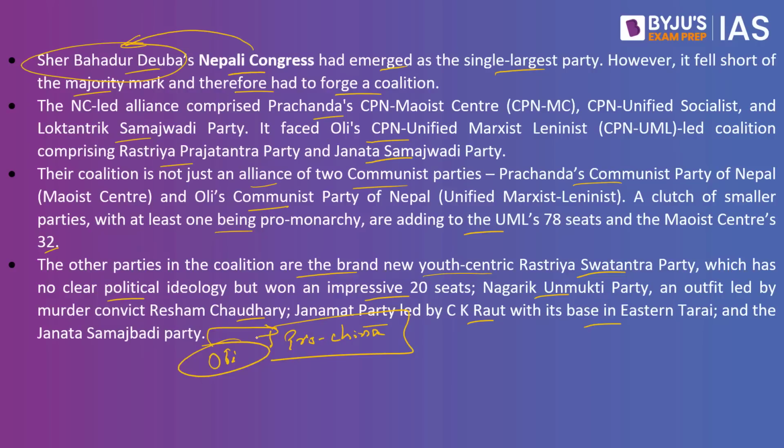Among the immediate concerns for Delhi happens to be the West Sethi hydropower project, which the Deuba government had awarded to India. So this Sethi hydropower project was awarded to India. During that period, Oli had opposed the decision as well. Now that they have formed the government, this could be an immediate issue between India and Nepal. So remember, this is an issue that can surface in the West Sethi hydropower project.